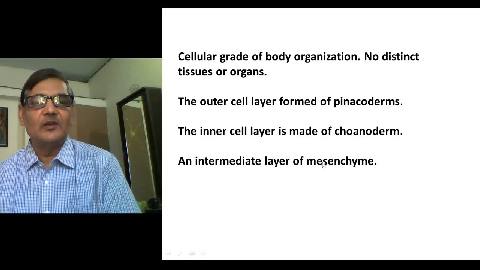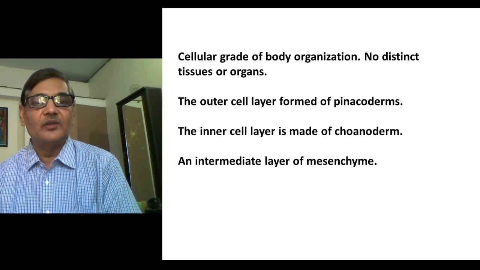So archaeocytes are considered to be totipotent cells. They have the ability to differentiate into any other kind of cell. That is possible because of cells present in the mesenchyme area. Such cells go on dividing and differentiating into other sorts of cells.